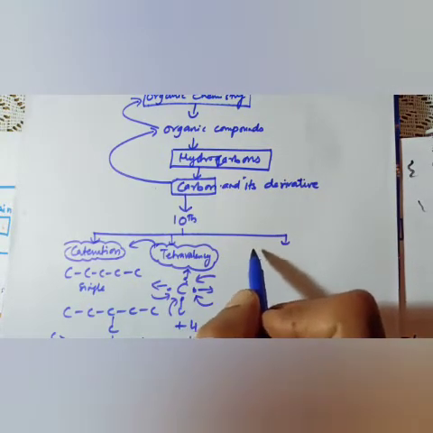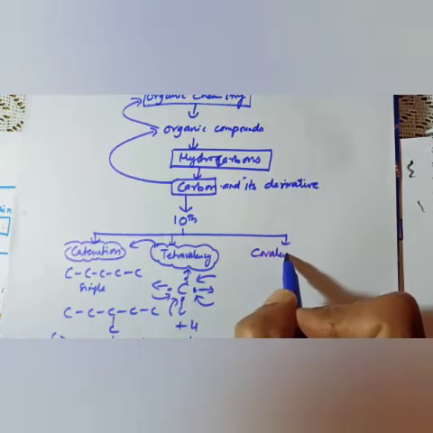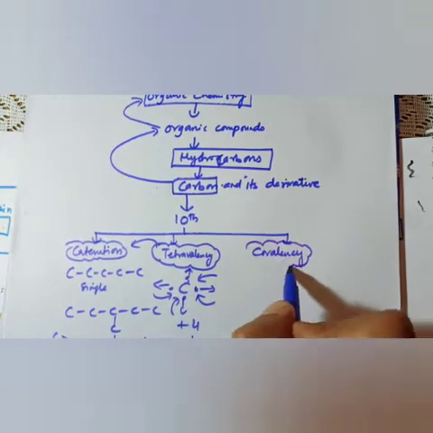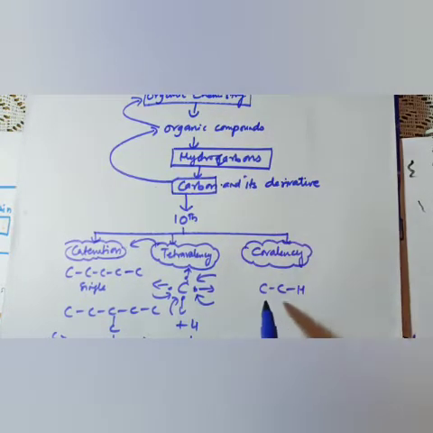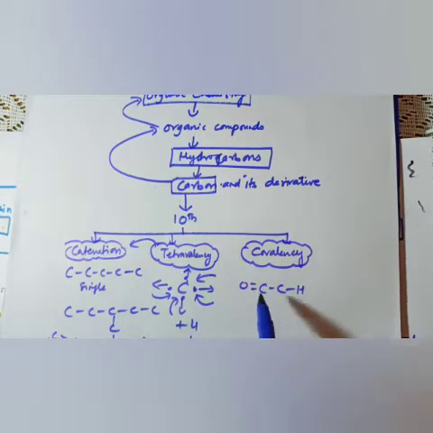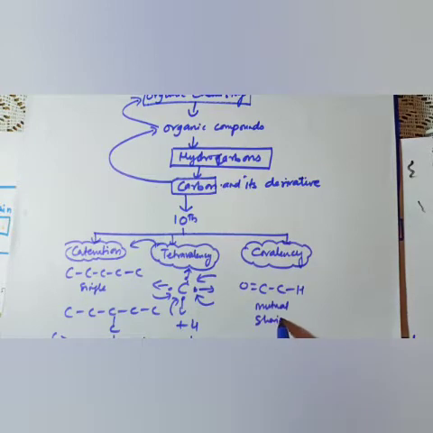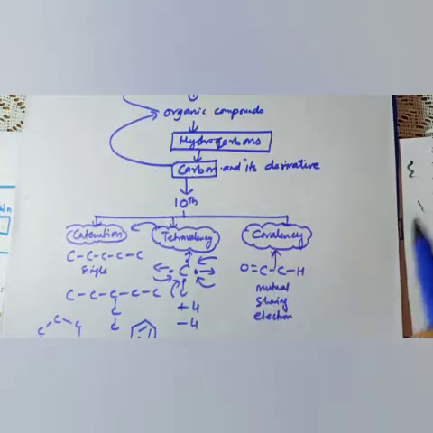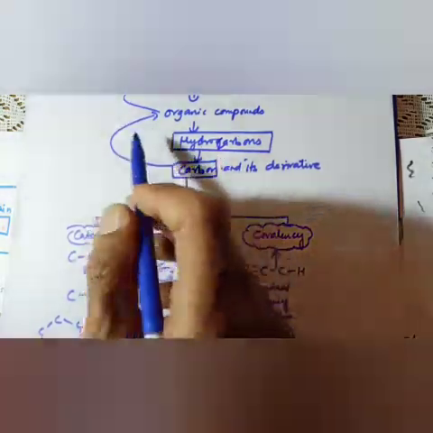Then after that we studied that carbon has the character of covalency. Covalency means carbon can bond with carbon, or with hydrogen, or with any other element by mutual sharing of electrons, and this mutual sharing of electrons is called a covalent bond. So these are the basic tendencies, and because of them carbon can make large compounds.